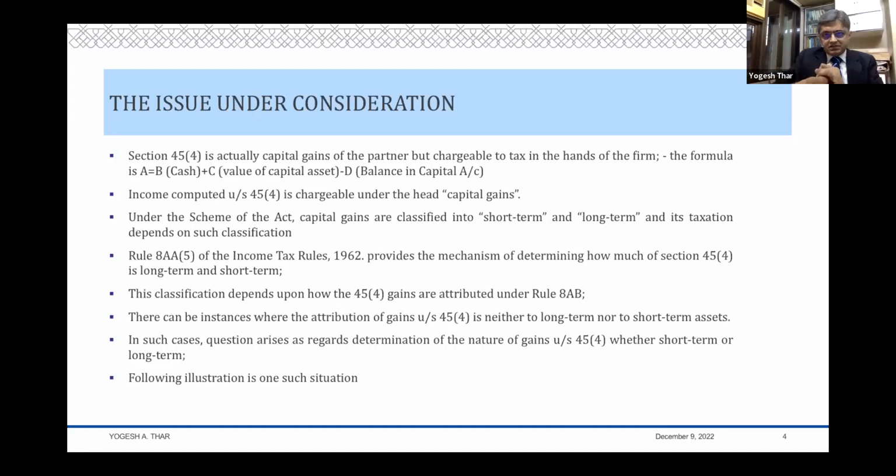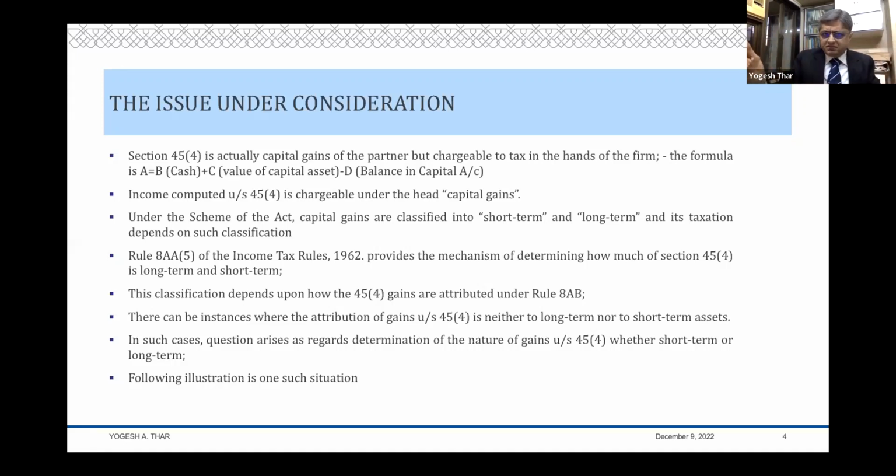So as such, what is he getting? He's getting cash or the capital asset on his retirement. Now, if you look at the general law as we understand today, what is the capital asset being transferred?